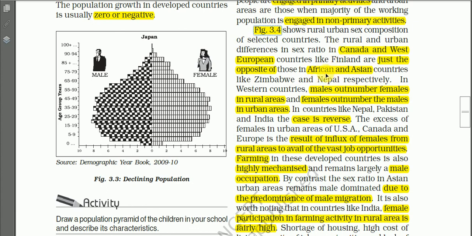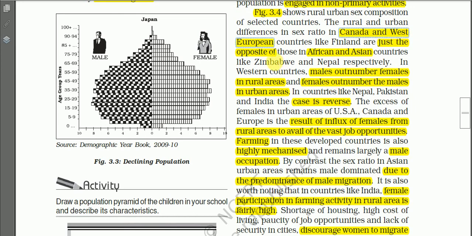Then again, the reasons are given here. The rural and urban differences in sex ratio in Canada and the West European countries like Finland are just opposite of the African and Asian countries like Zimbabwe and Nepal respectively. In the Western countries, males outnumber females in rural areas, and females outnumber males in urban areas.